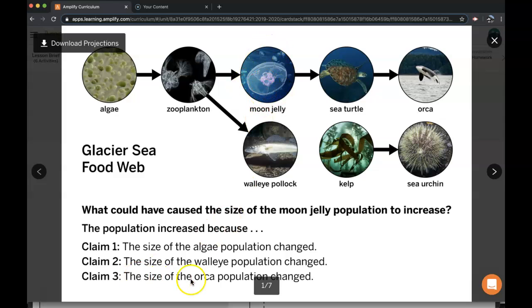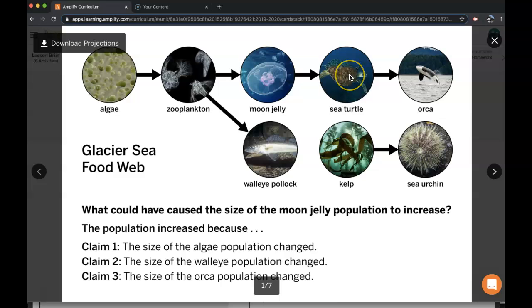So lastly, claim 3 is that the orca population changed. So if the orca population was to increase, that means they're eating more sea turtles. Because if there's more orca, they need more energy storage molecules, so they'll be eating more of their resource population of the sea turtles.